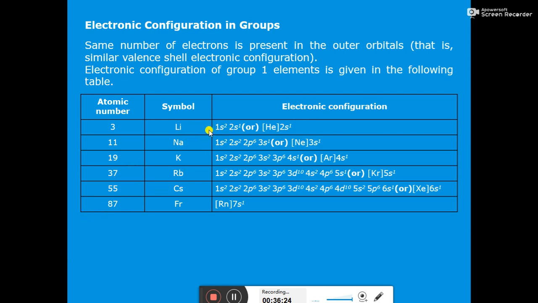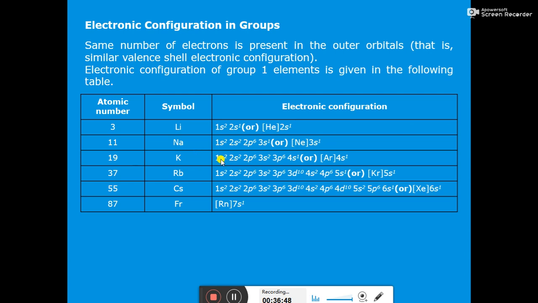So electronic configuration of lithium is 1s2 2s1. Total 3 electrons are there. So 1s2 2s1, or you can write down helium 2s1. For sodium we can write 1s2 2s2 2p6 3s1. Now up to 2p6 it is the electronic configuration of neon. So we can write it as square bracket neon and then 3s1.